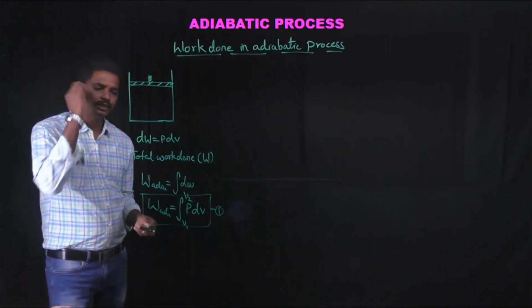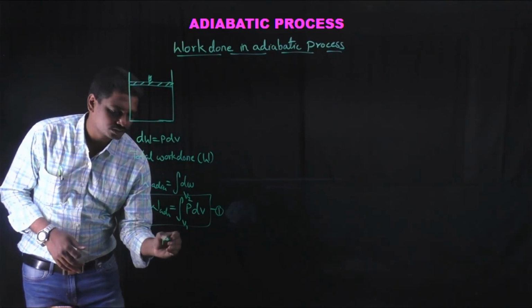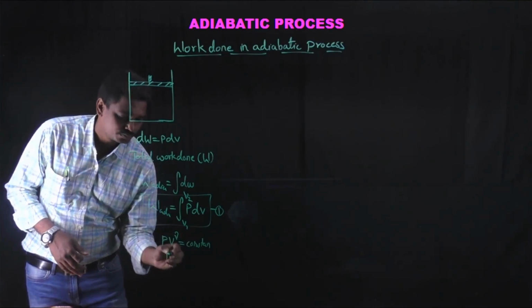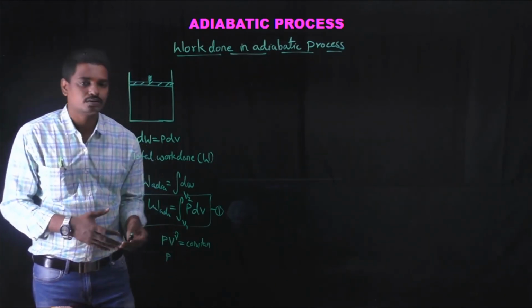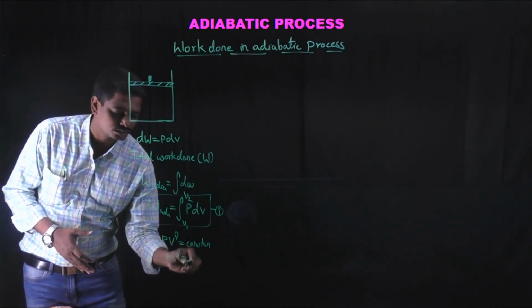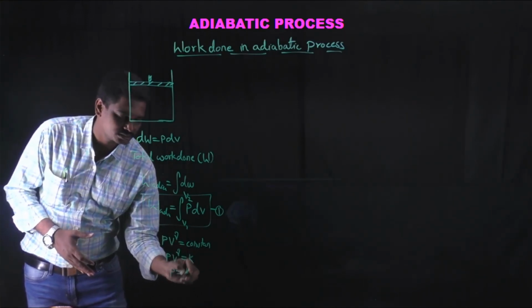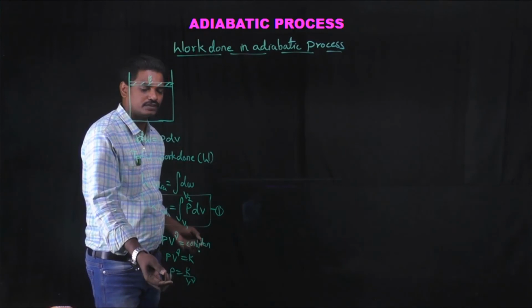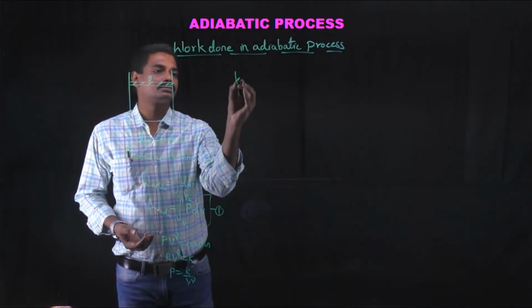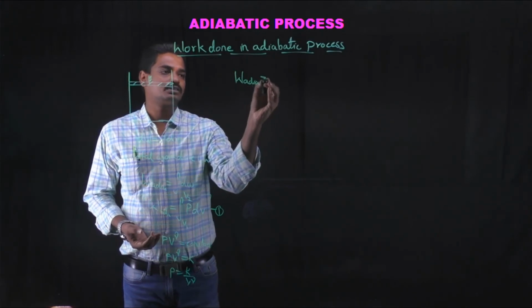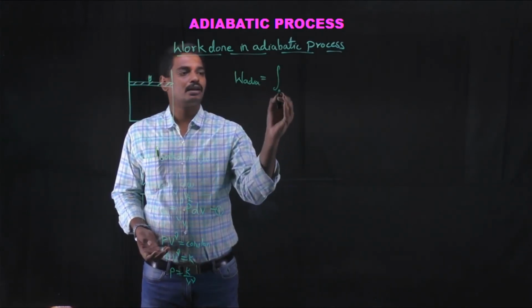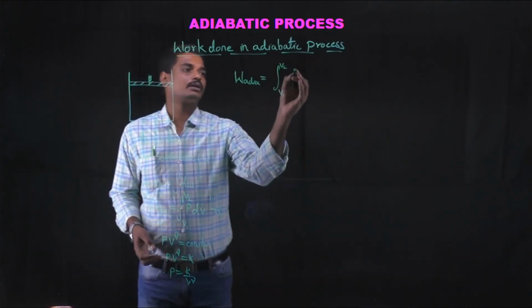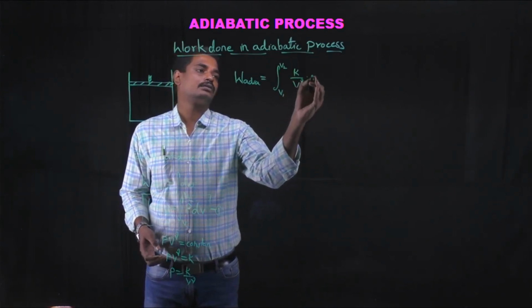We know that the relation between pressure and volume is pV power gamma is constant, say K, where p can be written as K by V power gamma. Let us substitute the value of p in equation 1. We get work done in the adiabatic process equal to the integral from V1 to V2 of K by V power gamma into dV.